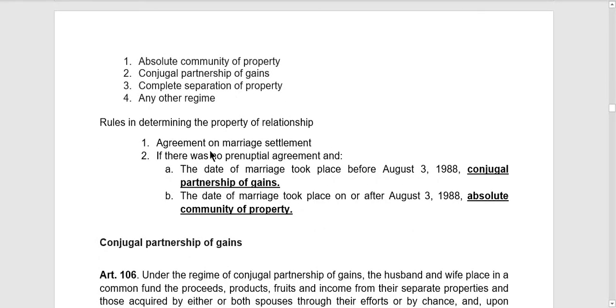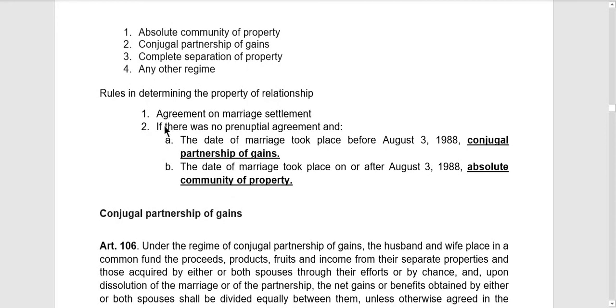So, what are the rules in determining the property of relationship? Okay? So, una, yung properties nila will be considered to be part of the gross estate or community property or conjugal property or exclusive property. Okay? The first rule is based on agreement on marriage settlement.